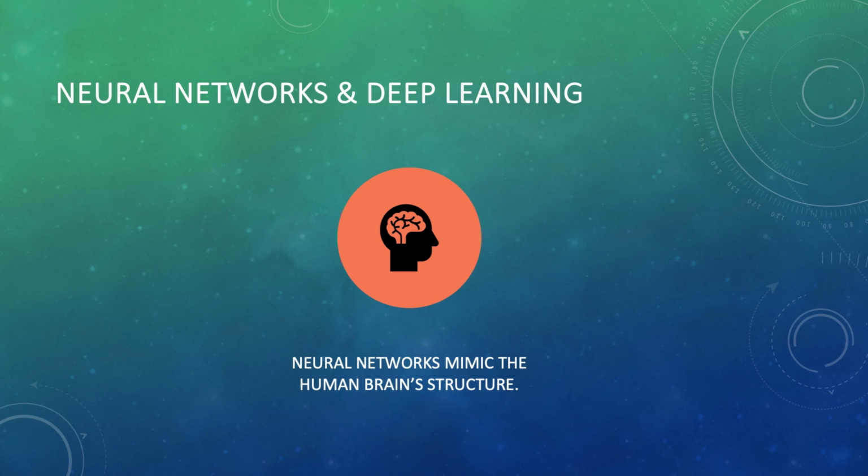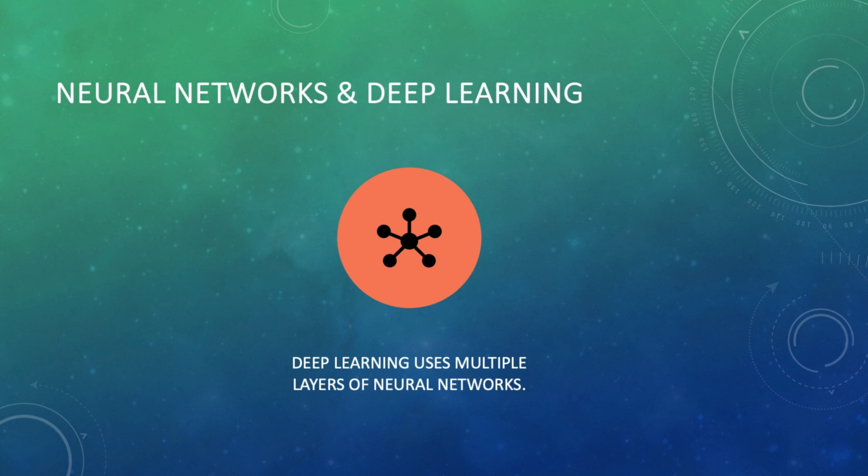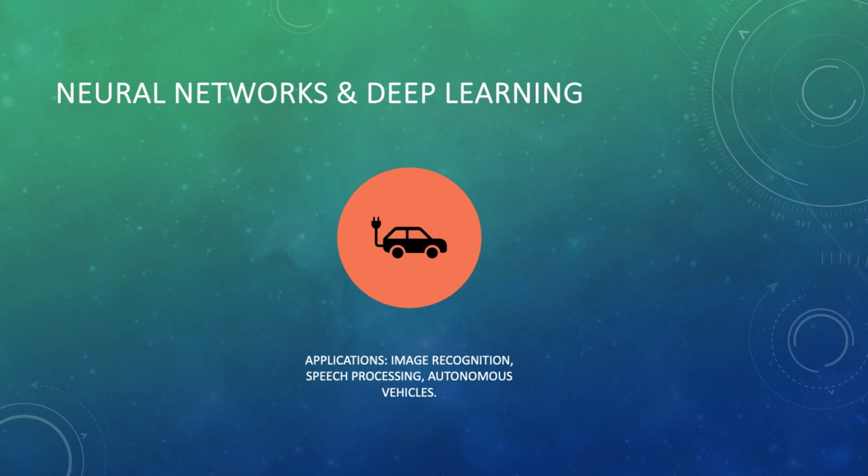Neural networks are the backbone of deep learning. They mimic the structure of the human brain to process information. Deep learning, which uses multiple layers of neural networks, powers applications like image recognition, speech processing, and self-driving cars.